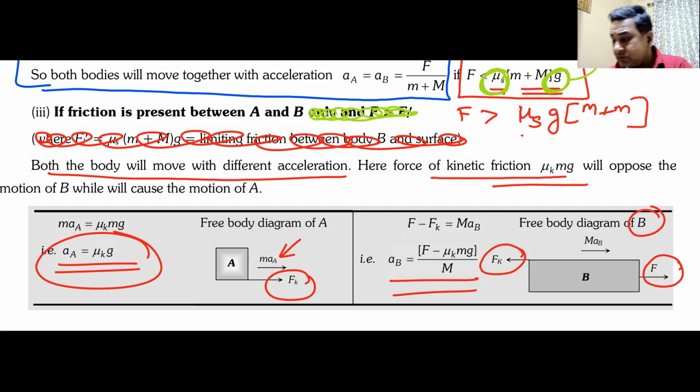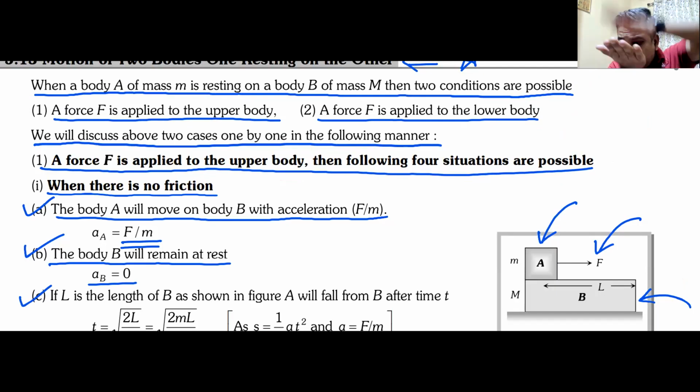What is there to summarize? Let me just go back and summarize. The most important thing that we have done today is to understand what will happen when two blocks are kept on the top of each other. Two cases possible. I apply force on the upper block. Second case, I apply force on the lower block. If I apply force on the upper block, three cases are possible. No friction. Friction between A and B, and they move together. Friction between A and B, and they move separately. Do we understand this? Can I have some raised hands?